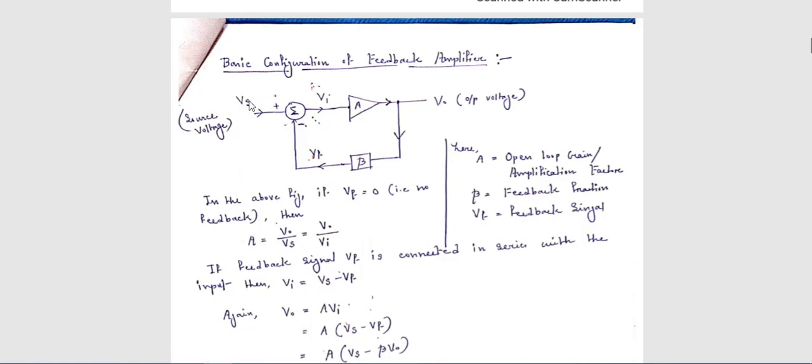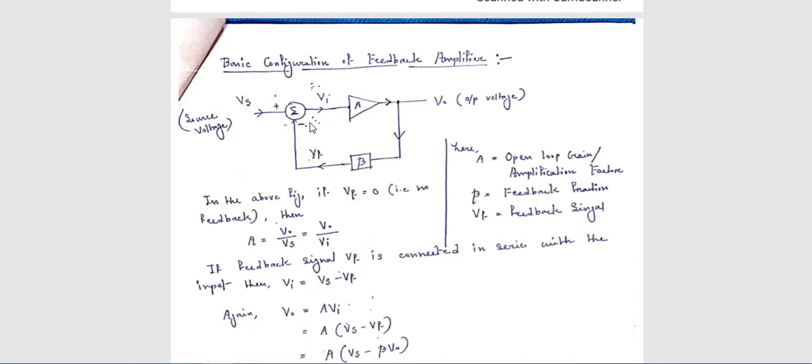If the value of V0 is greater compared to Vs, that means the output side value has increased. That means you have some gain. So when you obtain gain using some circuit, that circuit behaves like an amplifier. So you can say an amplifier is a device which is used to increase the input value.